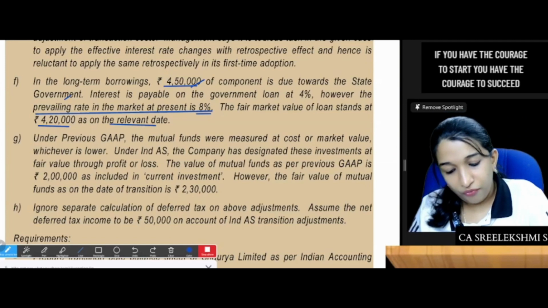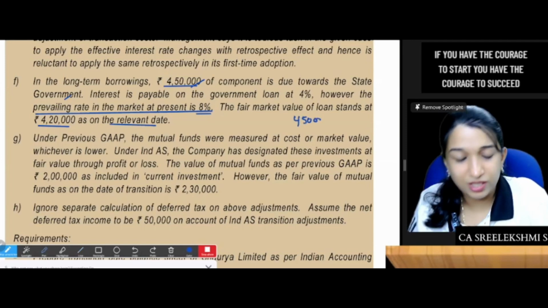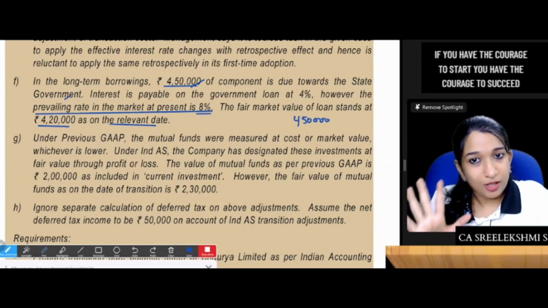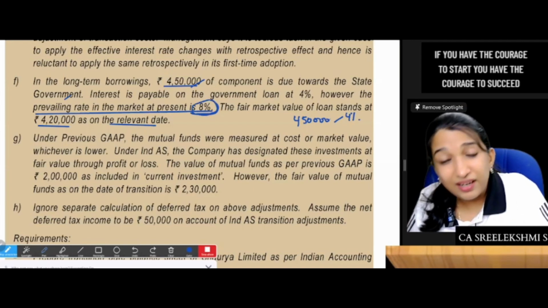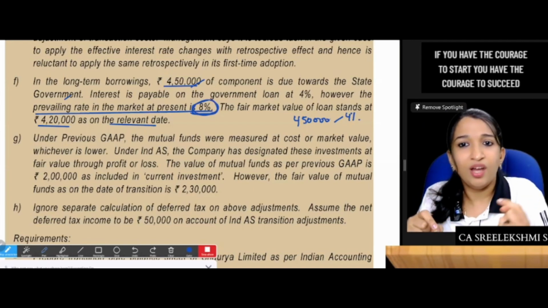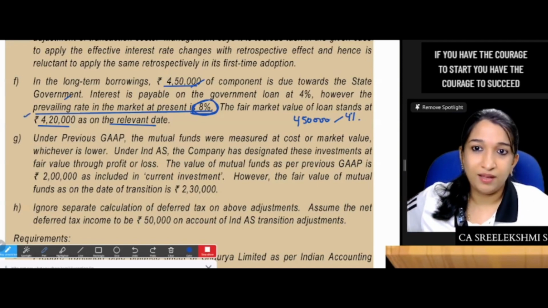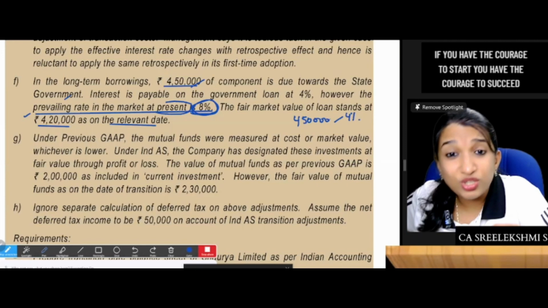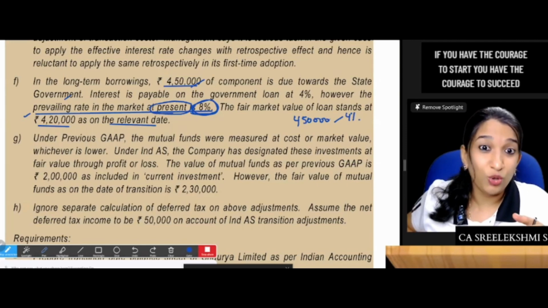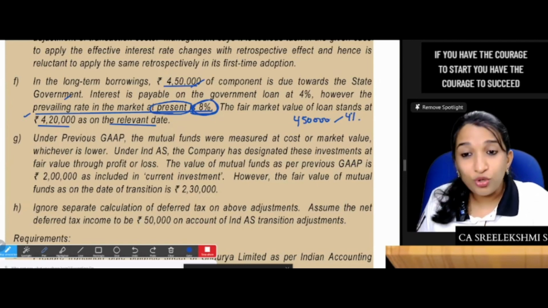Okay. So 4,50,000, very important, there can be a confusion. 4,50,000 is the loan amount. On this loan amount, actual interest is 4%. The market rate of interest on the date of transition is given, only on the date of transition. So can you split this? Do you need to split? That is the question. No, you should not split, correct.